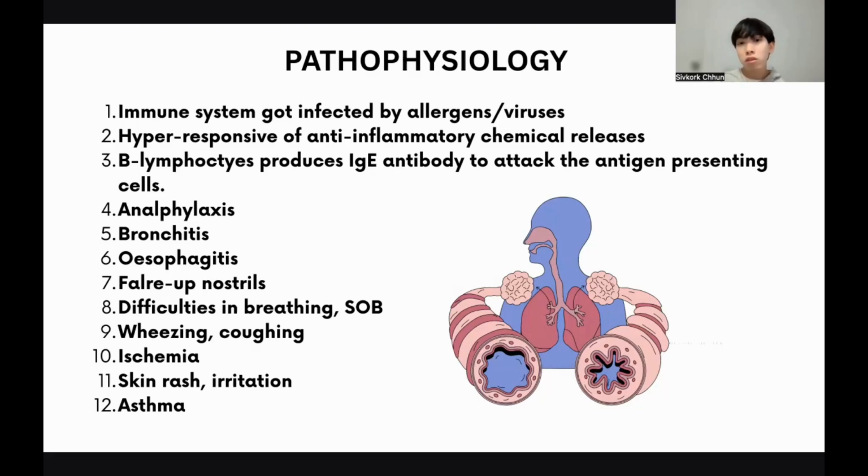When the infection spreads to the lung, it will cause inflammation to the bronchi, causing bronchospasm or bronchitis. Esophagitis, like affecting the throat, like having sore throat symptoms, flared nostrils, difficulty breathing, shortness of breath, wheezing, coughing, low oxygen level, or developing ischemia. Skin rash and irritation, up to the degree of life-threatening episodes called asthma attacks, if uncontrolled.